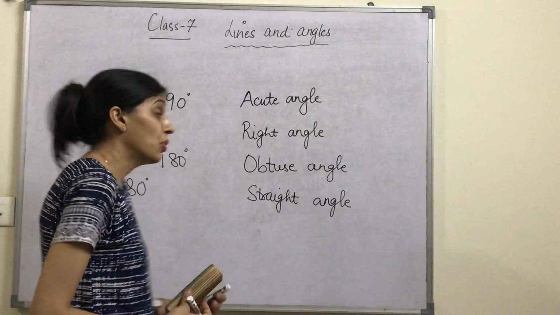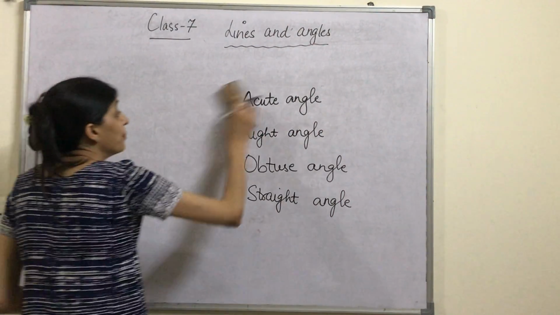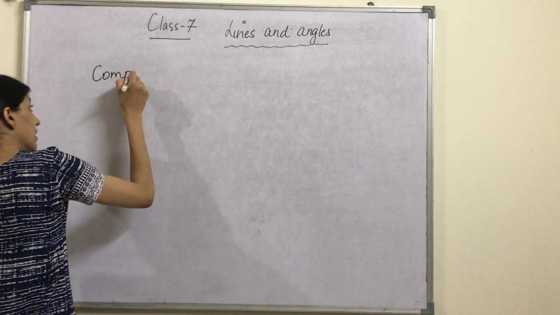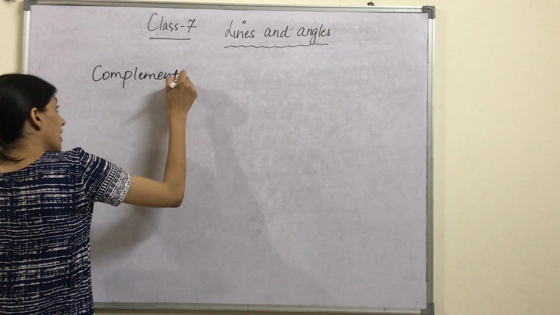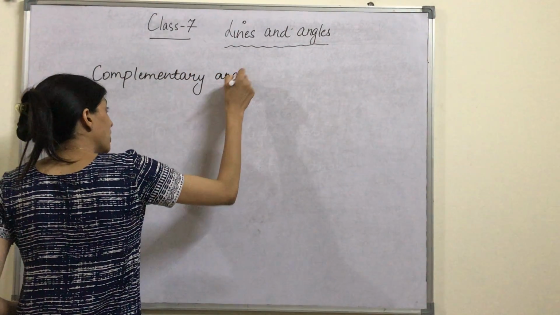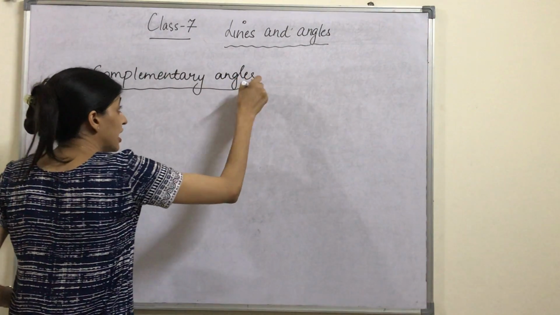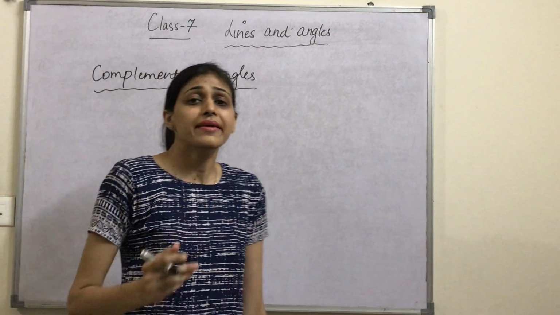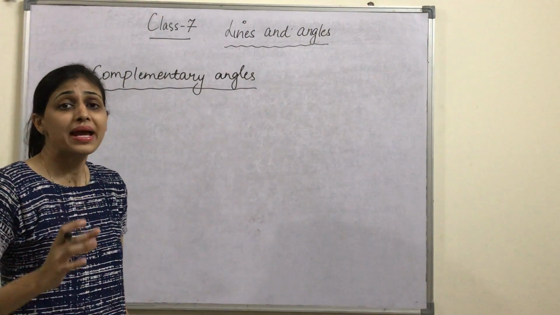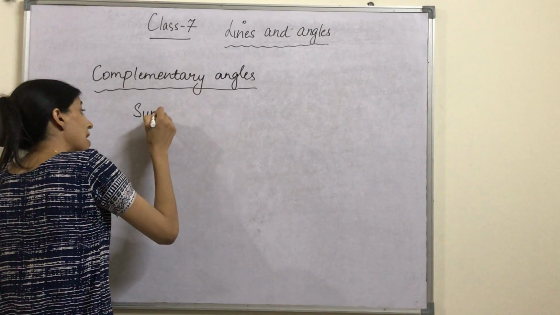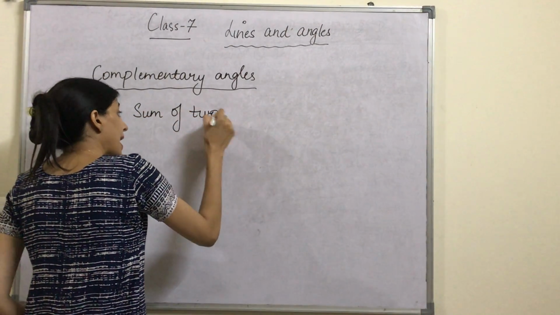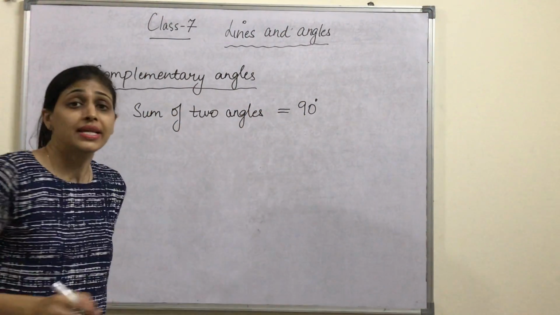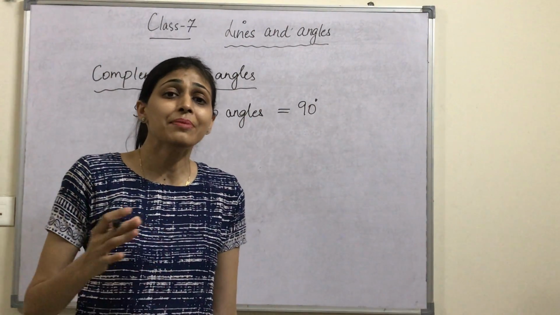Now, we will talk about complementary angles. What are complementary angles? If two angles are given to you and their sum is equal to 90 degree, then the angles are known as complementary angles. When the sum of two angles is equal to 90 degree, then the angles are known as complementary angles.